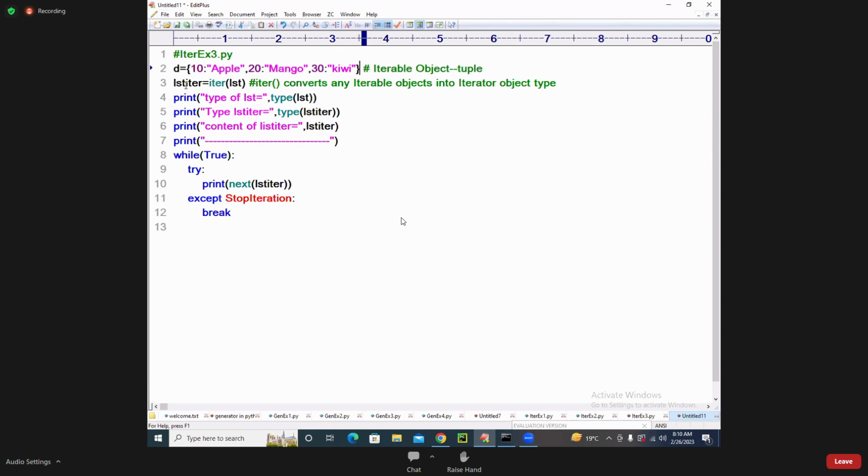And you are converting the dict: iterator is equal to iter of D. So this is called a dict. Now I am getting something like type of, what I am writing, dict iterator. So you need to take it. Dict iterator, the content of the dict iterator.